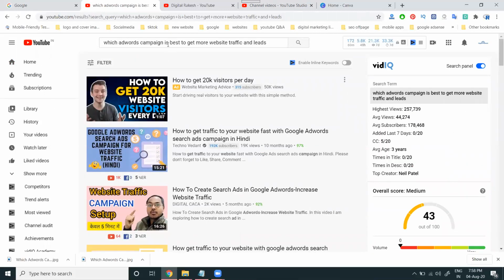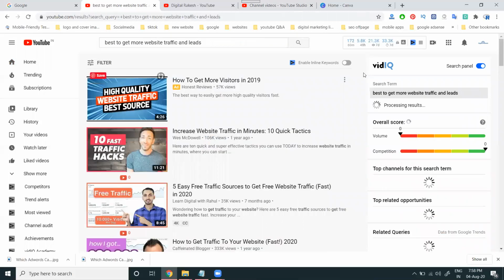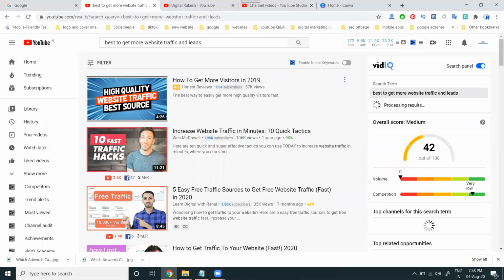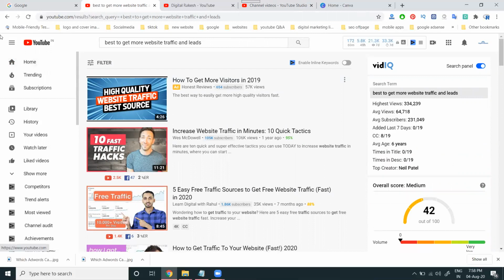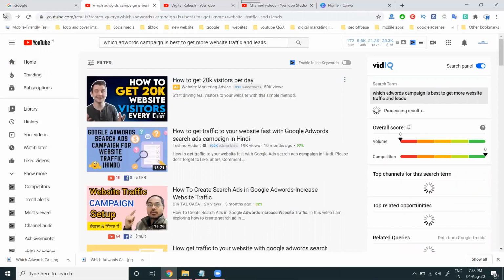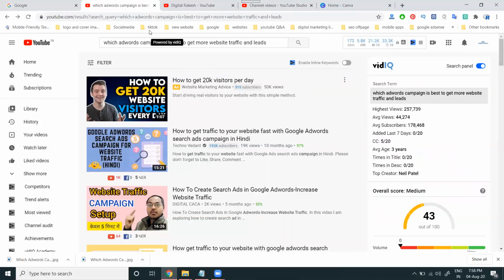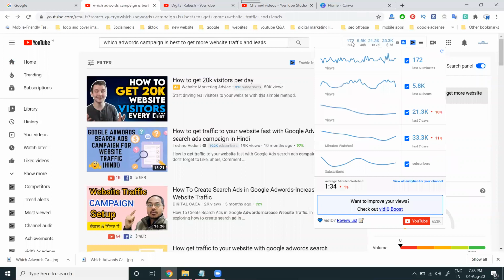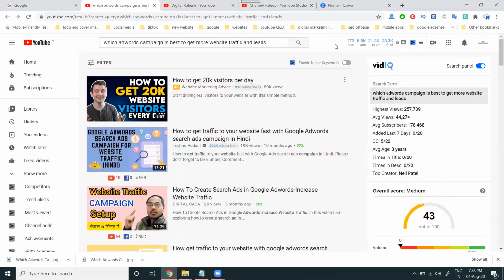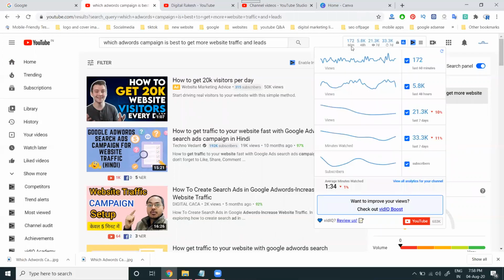Suppose I remove this option, but suppose I'm telling you they show a particular audience of 42. So these are the particular options given by these tools. So the search data is given by the VidIQ toolbar option. Now they give the data for every 16, how many people watched in 48 hours, 7 days, and in the previous 7 days how many people watched. They give the complete report in the VidIQ toolbar. This will be the complete, exact report.